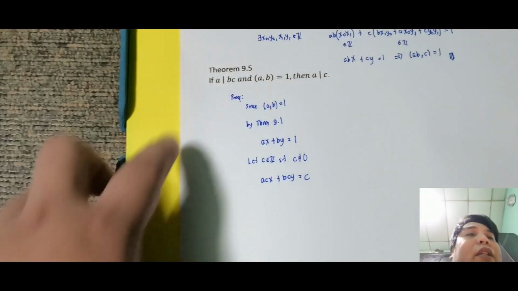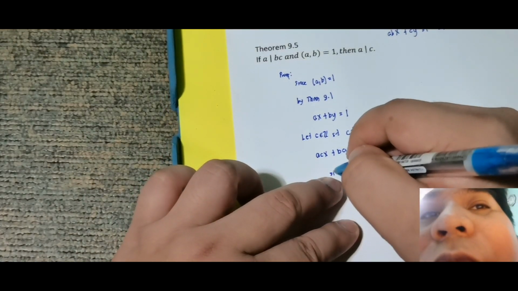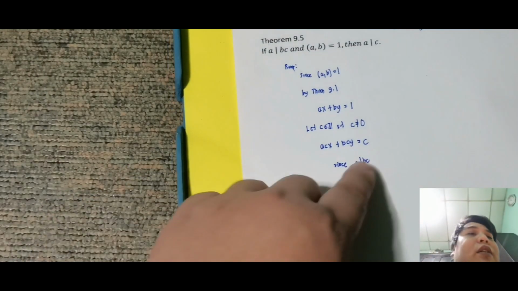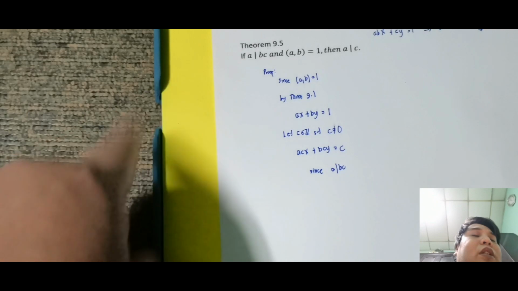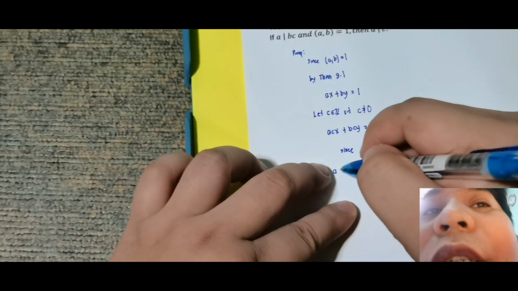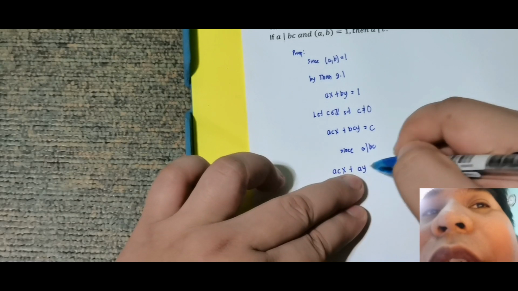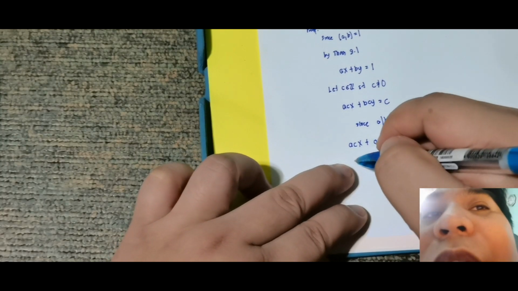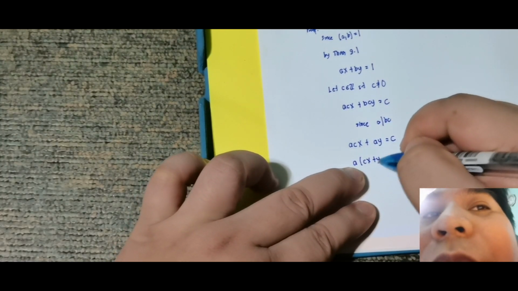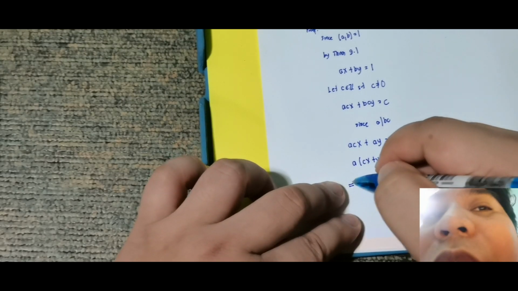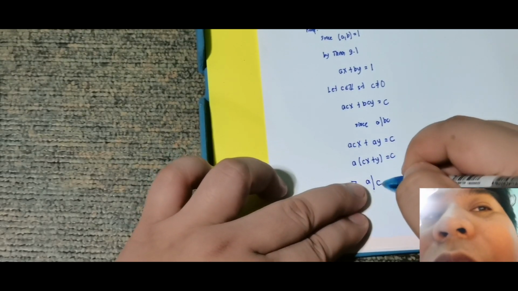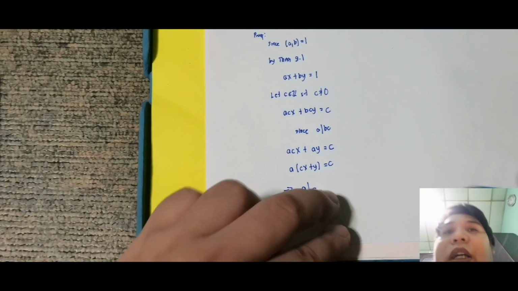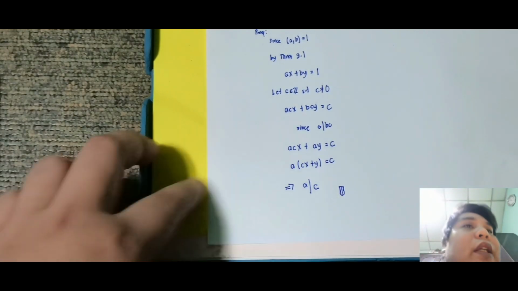Okay, then ulit sabi A divides BC. So since A divides BC, probably si A, pwede ko probably para multiple si A ng BC. So anong nangyari ganito? So this is ACX plus AY is equal to C. Okay, which means, ano ibig sabihin nito? Which means, na i-factor out ko yung A, this is CX plus Y is equal to C, which means, by definition of divisibility, A divides C. Kasi nga, may nag-exist na ako na integer. Kasi alam ko, CX plus Y is an integer. Okay, so therefore, this is done.